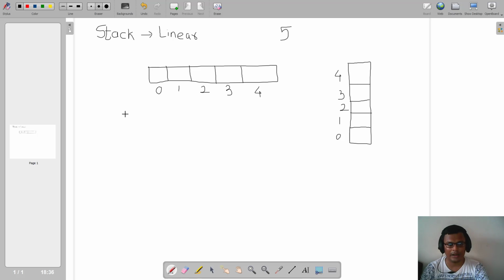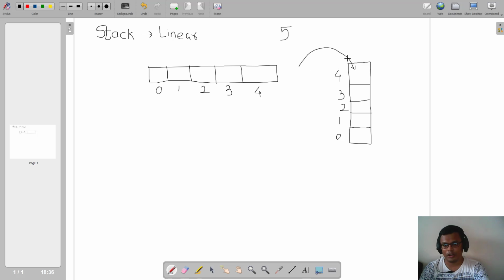Consider that our elements are numeric. Suppose I am trying to store numbers in this stack. We can store any type of data, but for starters, we can think that we are using this stack to store numbers. So how can I store the numbers in this stack? I need to add these elements to my stack.